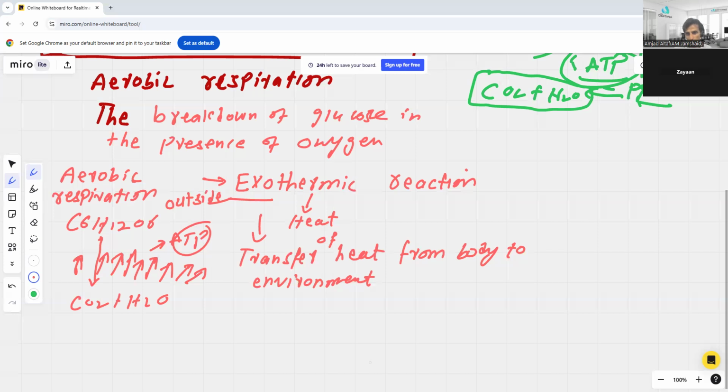So some of the energy is definitely transferred in respiration. That will be used for all of the reactions taking place inside, like metabolic reactions, catabolism, anabolism, right? The energy which will be utilized there, the rest of the energy will be converted into heat.